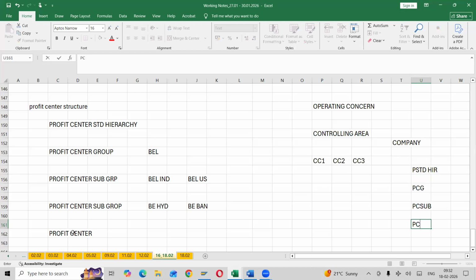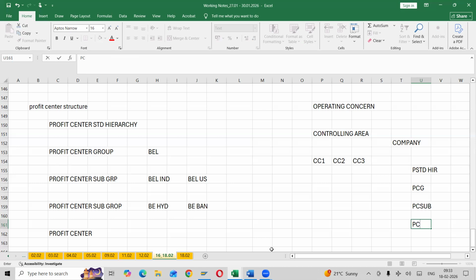In the sense, a total of 9 nodes should be there, 9 steps maximum, not more than that. It can have 3 steps, 4 steps, or 5 steps. But how many nodes can we have maximum in a profit center standard hierarchy? 9 nodes. What would be the last node? Profit center. Remember that.